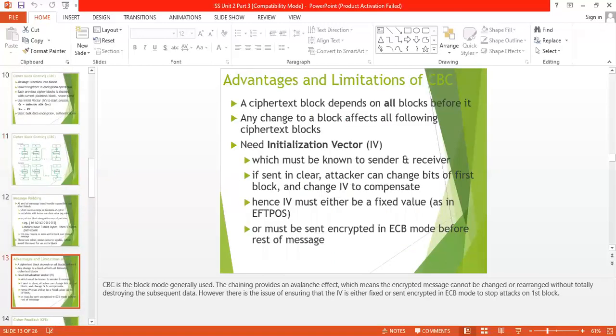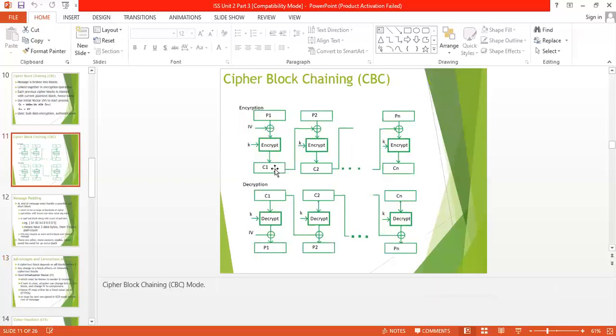Now some advantages and disadvantages of CBC. Basically, the advantage is that CBC works well for input greater than the block size, CBC is a good authentication mechanism, and it has better resistance towards cryptanalysis than ECB. The disadvantage is that parallel encryption is not possible, since every encryption requires the previous cipher. Suppose C1 is corrupt, then all remaining ciphertexts are corrupt. So this is the basic disadvantage of CBC.